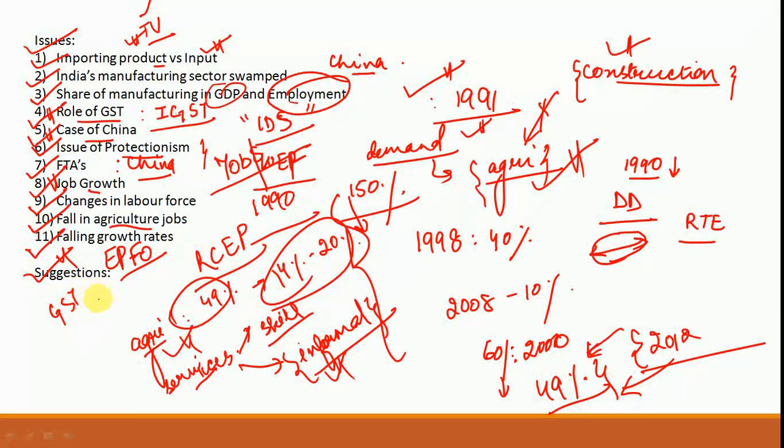Another thing is solving the twin balance sheet problem. This will boost the manufacturing sector in the country, as the banks will be able to give more credit, and the companies who are facing severe challenges can be wound up, can be allowed to exit through the Insolvency and Bankruptcy Code. Another thing is that rupee versus dollar stability is vital. If the rupee strengthens compared to the dollar, because of an increased flow of dollars in the economy, then the exports will become expensive, and this is again going to impact manufacturing in the country.